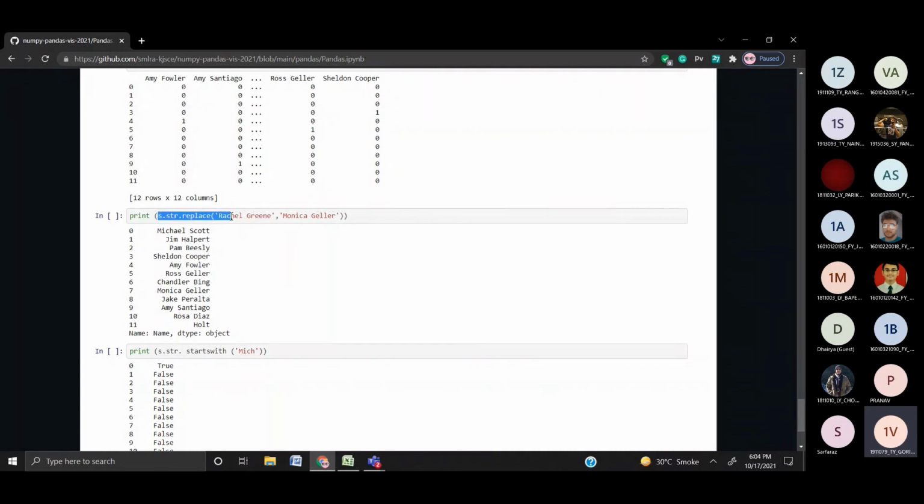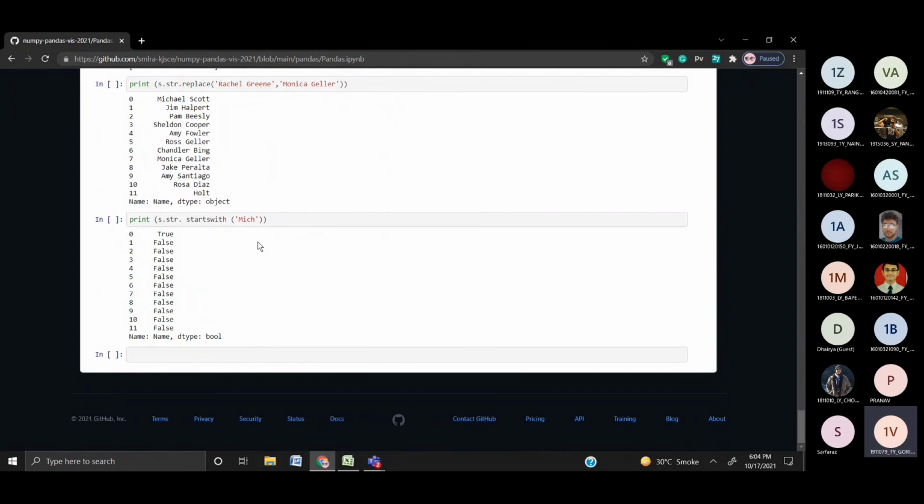We can use the replace function to replace Rachel Green with Monica Geller. We can see here that Rachel Green was replaced by Monica Geller. Here we can find if a particular pattern is met. I wanted to find Michael Scott, so it gives me true and all the other values were false.